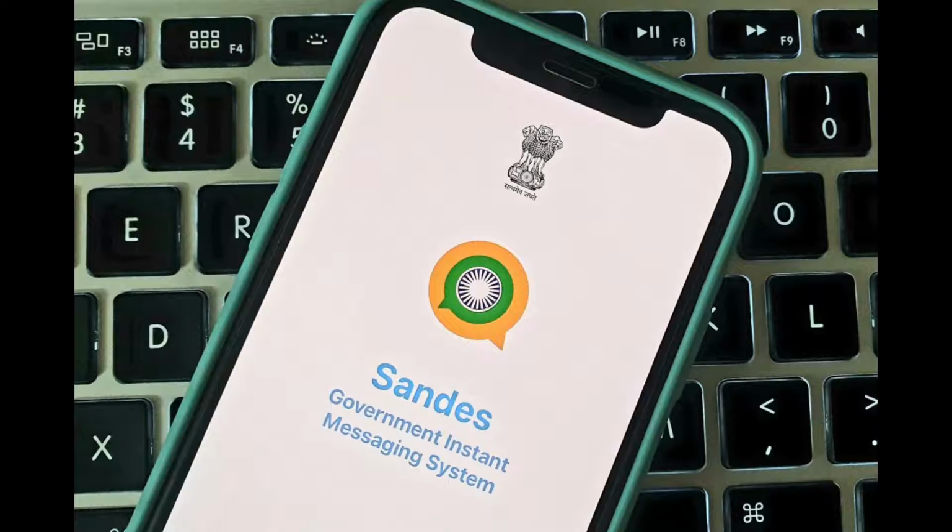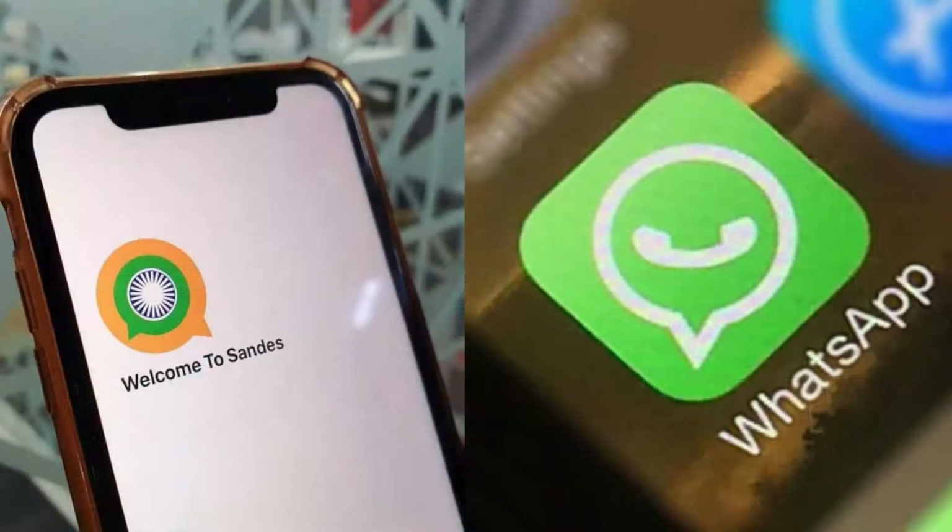Now India has its alternative for WhatsApp, which is SANDES. SANDES is a social media platform like WhatsApp which offers to send multimedia end-to-end encrypted messages to the other users. In this video, I am gonna explain the differences between WhatsApp and SANDES. Watch the complete video.